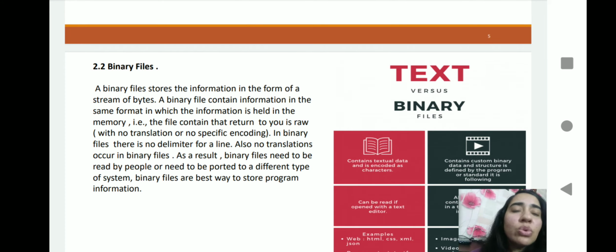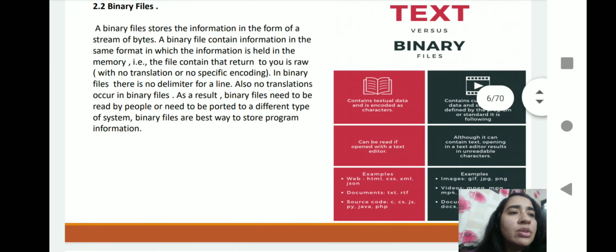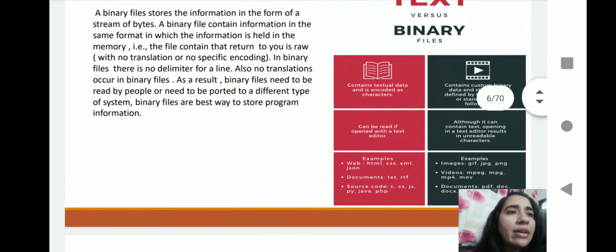So if you open the file, it will be in the coded binary format. You can't understand it easily because it is machine language. So a binary file is much more secure than other files. If you want to see the differentiation, you can see the diagram given here.